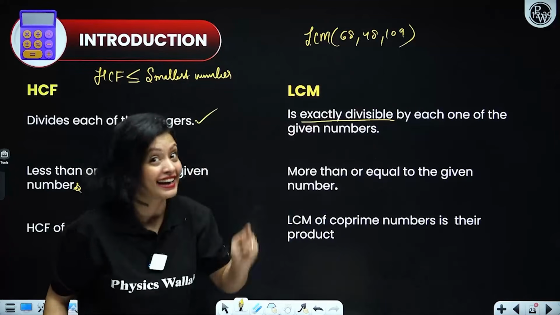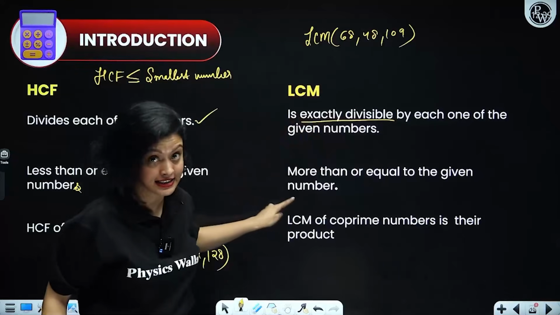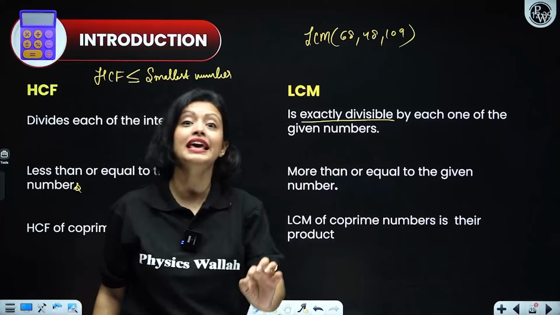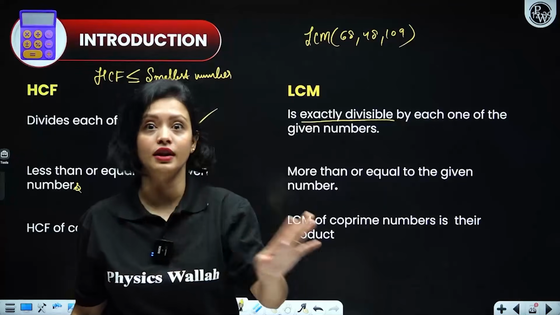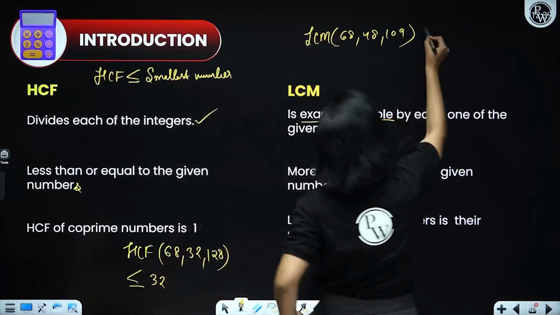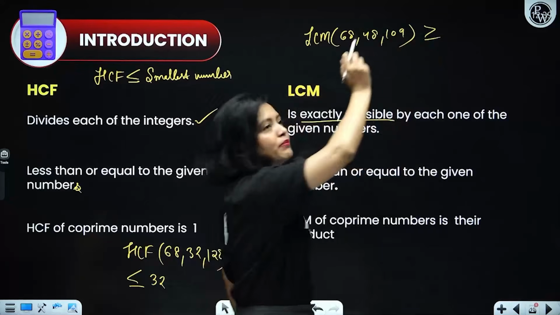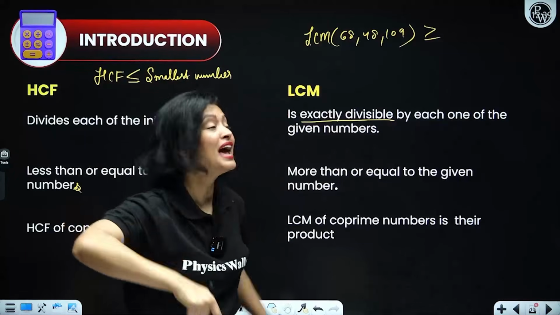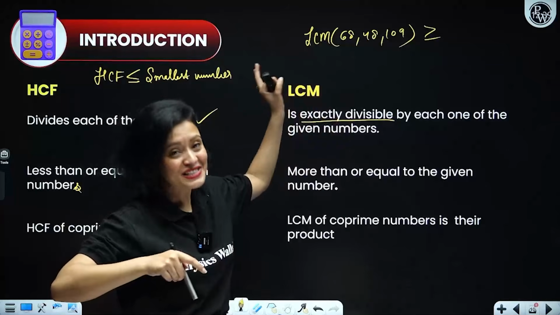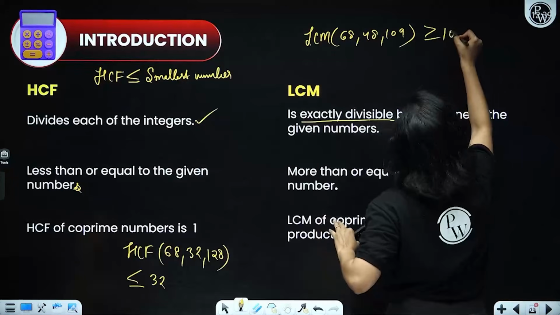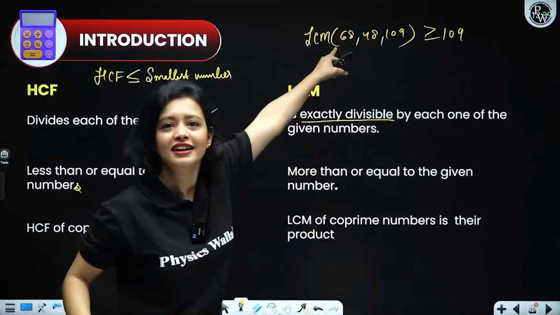And from here we can directly say that the LCM of any given numbers would always be greater than or equal to all the numbers, so it is greater than or equal to the largest number among the lot, which is 109 here.